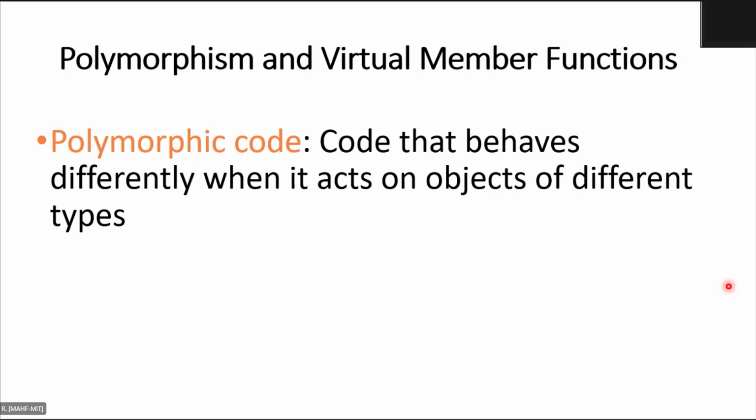But the choice of the function, I'll show that in the next few slides. Suppose you have 4 functions with the same name. Now among the 4, which one should the compiler choose to activate? That depends on certain rules, and that is what we are trying to observe. Polymorphic code means the function name looks similar, but the compiler will call that particular function as per the rule. We'll see what that means and how it works.